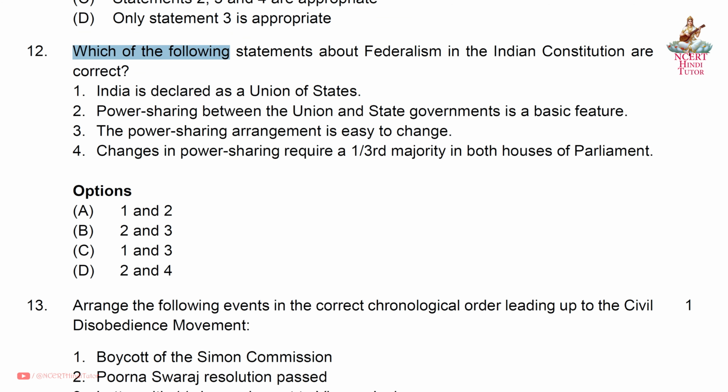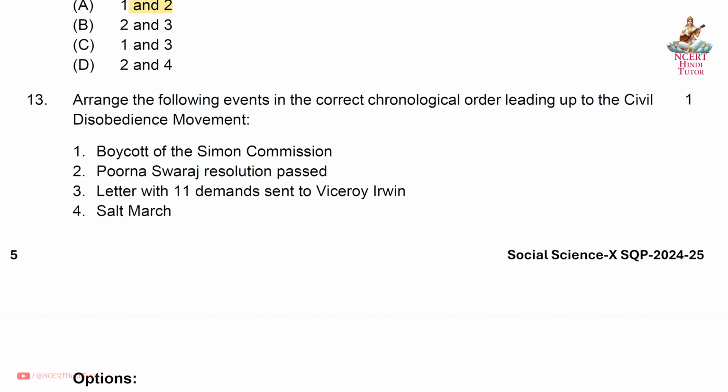Question 12. Which of the following statements about federalism in the Indian Constitution are correct? Answer A. 1 and 2. First, India is declared as a union of states, and second, power sharing between the union and state governments is a basic feature.